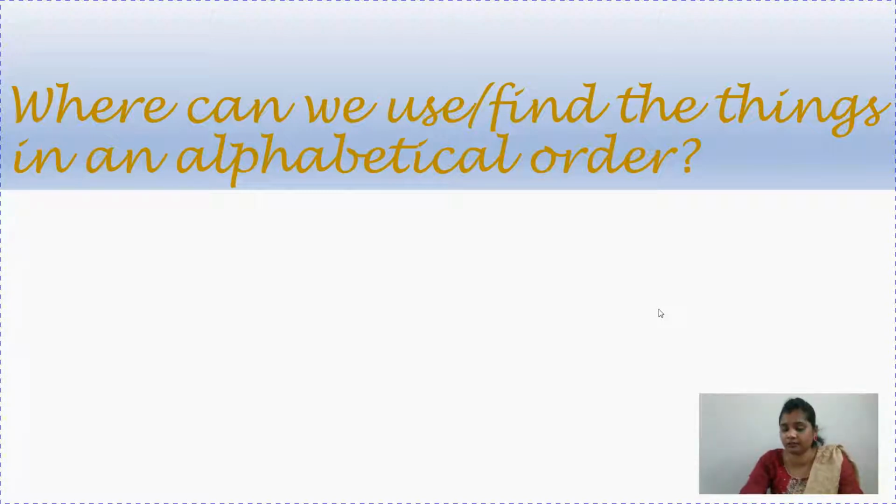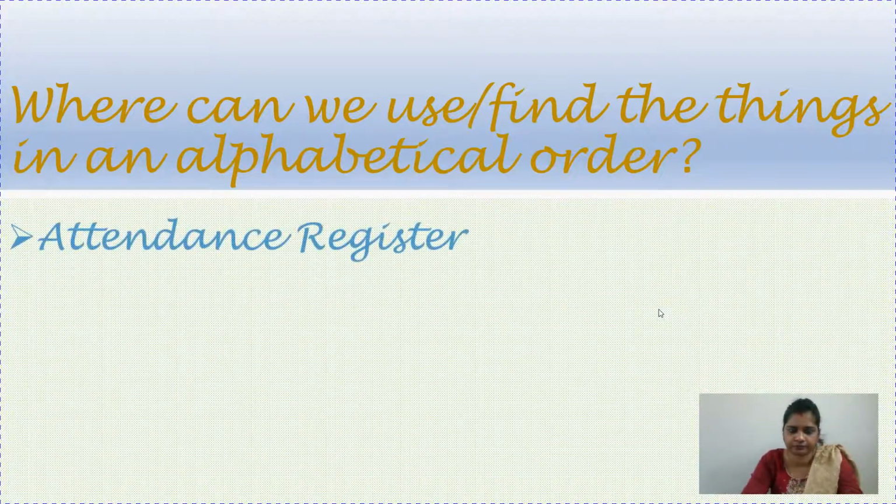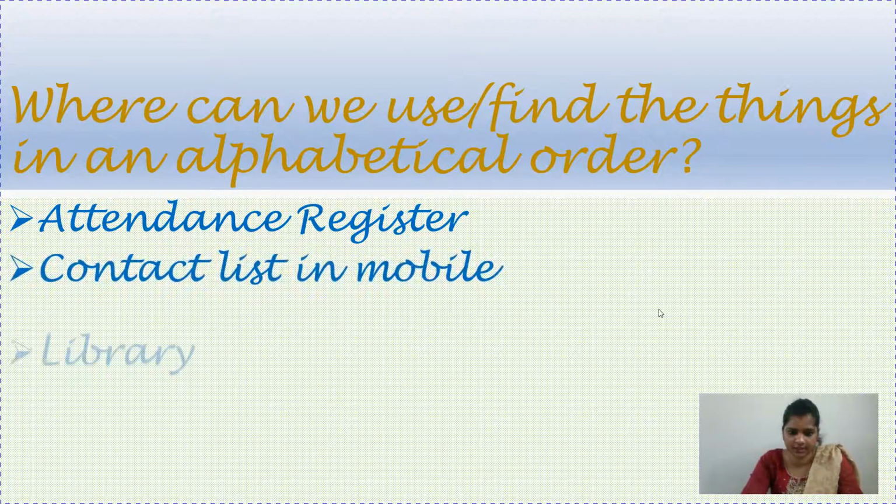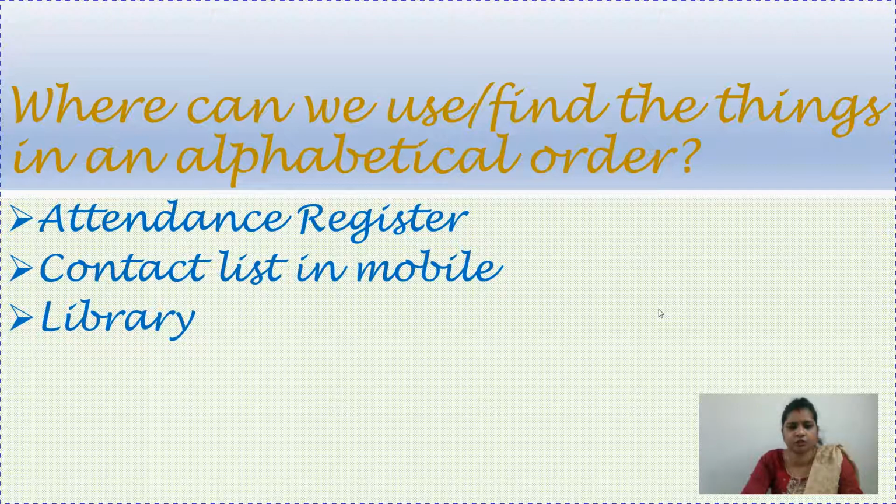But just imagine if the words were not arranged in alphabetical order. What would happen? How would you find the word? And there are so many words. So it makes our work easy. Let's see where else we can find alphabetical order. The attendance register, obviously. Children, if you have seen your teacher's attendance register, you might have noticed that she has written all the names in alphabetical order. Yes, the contact list in your mobile. The library, children, the books are arranged in alphabetical order. It makes your work easy.